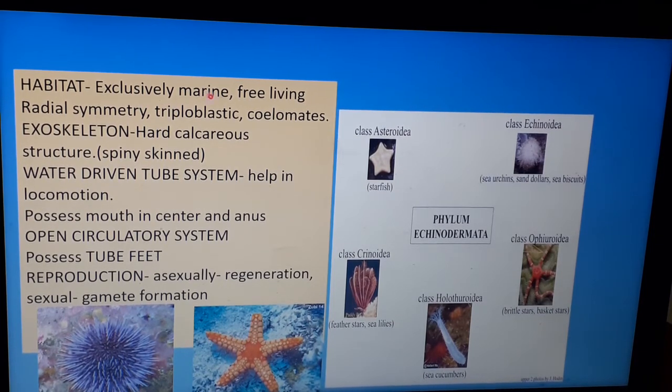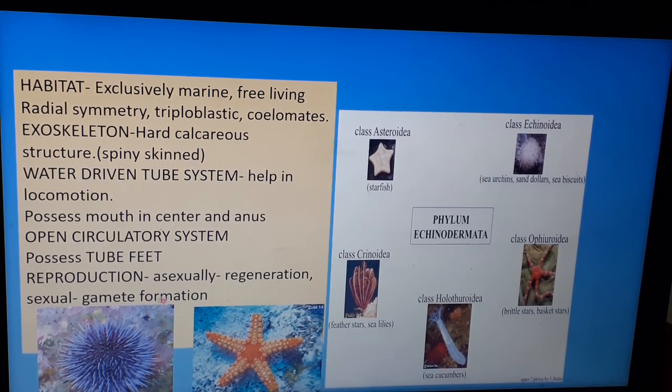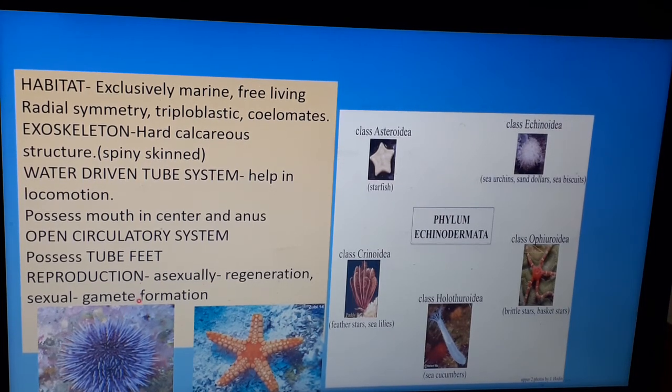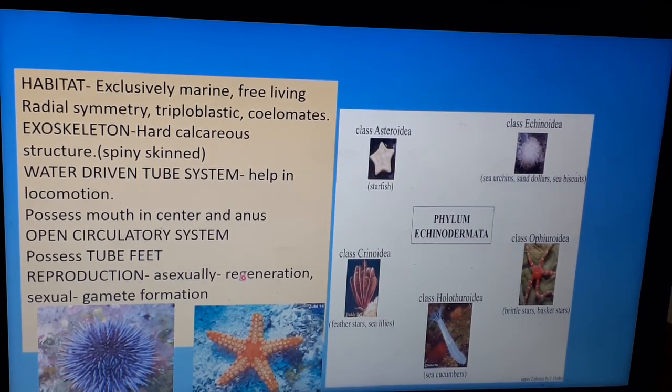Marine, free living, radially symmetrical, can be divided from any angle into many planes. Then triploblastic with a true body cavity. Then they have a mouth on the top and the anus at the bottom in the center. Then open circulatory system. They reproduce asexually as well as sexually: sexually by gamete formation, asexually by regeneration.